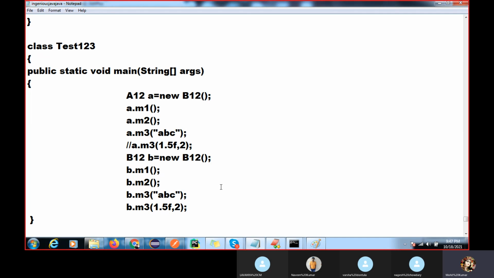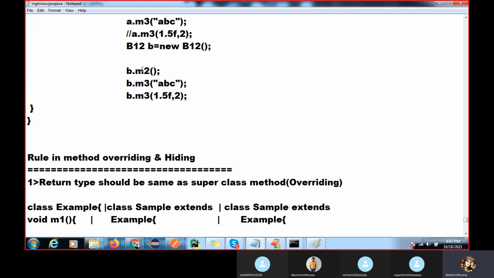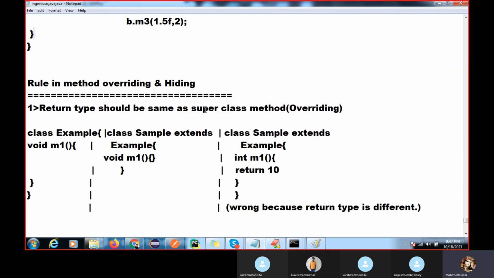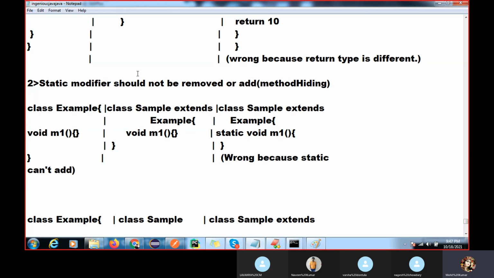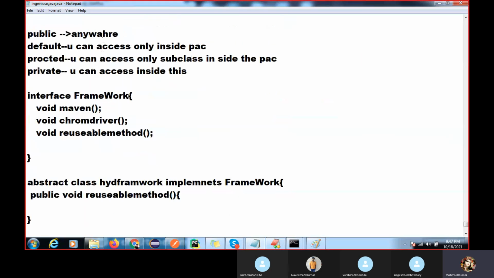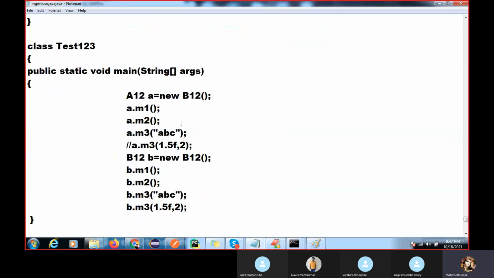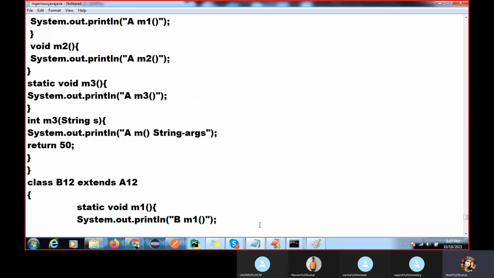If you do not understand the concept, you will not crack the interview because they will ask you in depth. In Java, they will ask you in depth. 70% of the questions they will ask you in Java, and they will give you this type of code and ask you to write the code or find the output. Whatever I have discussed, the rules for hiding and overriding, please read once. I already explained each and everything. I will share it, and please type all the code on your system and try to execute.